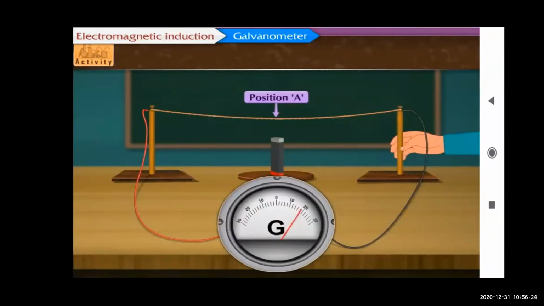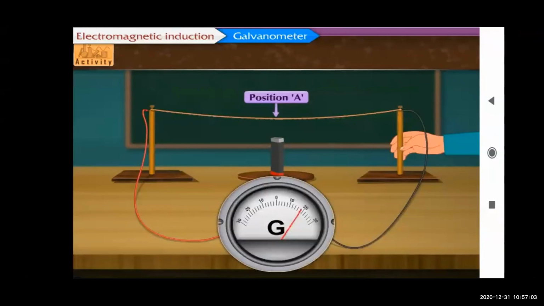So remember this: initially, when we shifted the stand away from the magnet, the wire became stubbed. During that time, the pointer in the galvanometer got deflected and quickly came back to zero. Now again we shifted the stand near the magnet, keeping it in its original position at A, and observed the galvanometer. This time the galvanometer again shows a quick deflection, but in the opposite direction. Initially it was on the left hand side, now the deflection is on the right hand side.